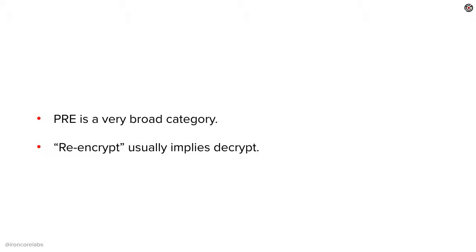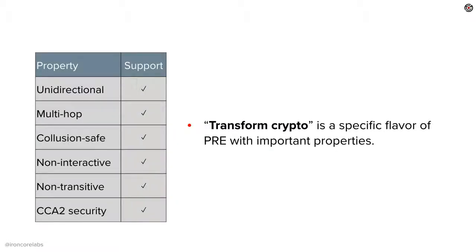But one thing I'll note is that re-encryption is unintuitive as a name, because typically when we talk about re-encrypting something, we mean we're going to decrypt it and encrypt it again with a new key. In proxy re-encryption, of course, we don't decrypt it. That's why we call what we do here at IronCore Labs transform cryptography instead. And we apply it specifically to a set of properties that we think matter a great deal in a proxy re-encryption scheme.